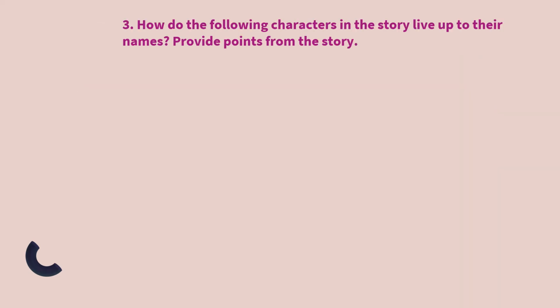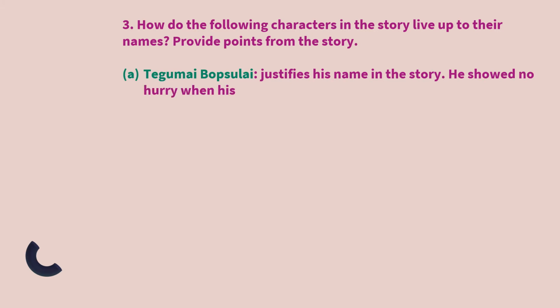How do the following characters in the story live up to their names? Provide points from the story. First of all, Tegumai Bobsulai, he justifies his name as he shows no hurry when his spear broke, but proceeded to repair his slowly. Now, Tegumai meaning man who did not put his foot forward in a hurry.